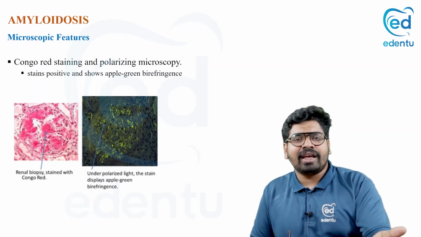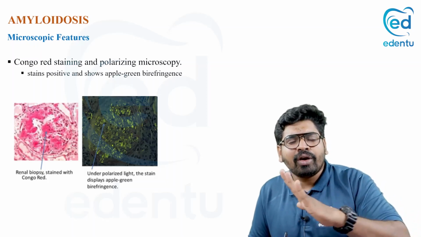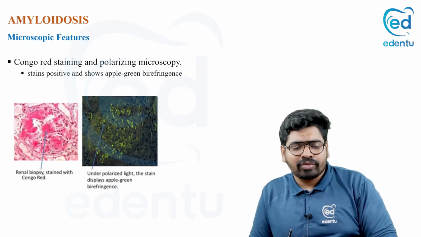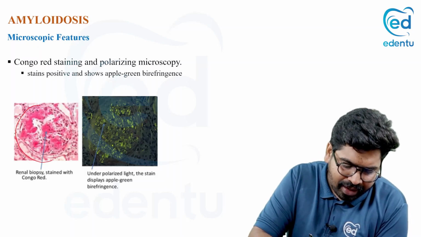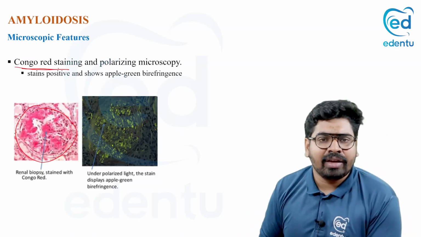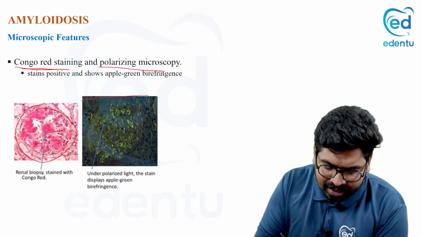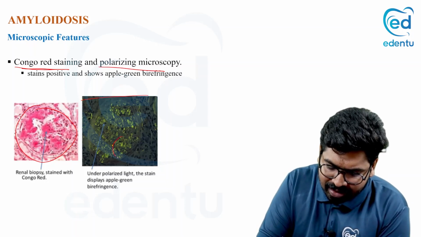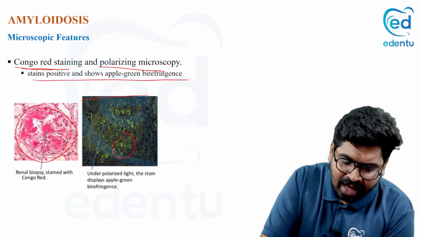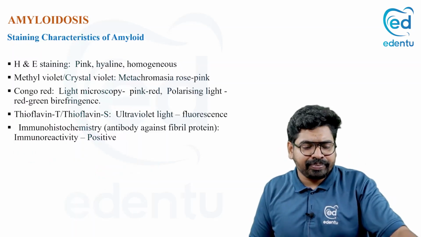You take the section, stain it with the Congo red, put it in a polarizing microscope and see under the microscope. Can you see we have an amyloid here, which is stained by Congo red stain, and we are seeing the same thing in a polarizing microscope. Can you see the amyloid giving a green color? It is called apple green birefringence. This is a peculiar property of amyloid.